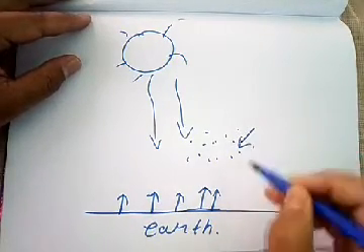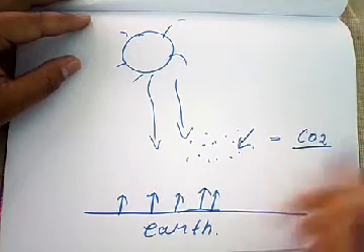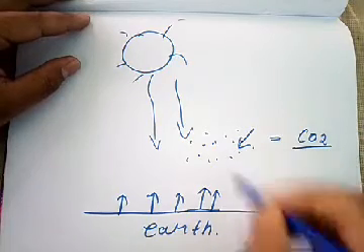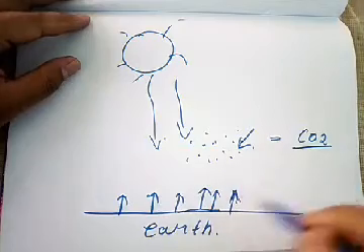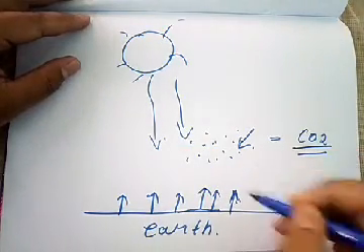As the temperature is increasing, we know that when the carbon dioxide particles increase, the capacity of absorbing the latent heat radiated by the Earth increases, and when they are less, the temperature decreases.